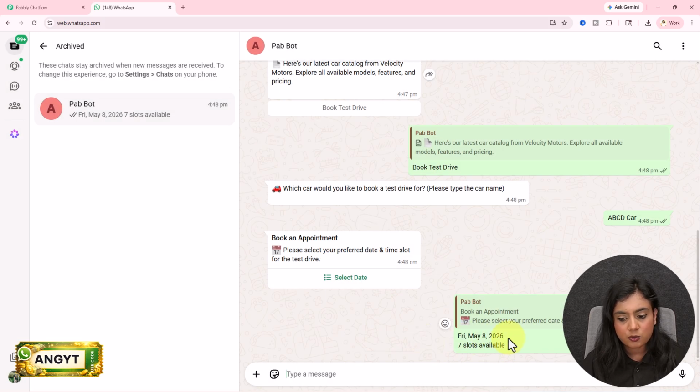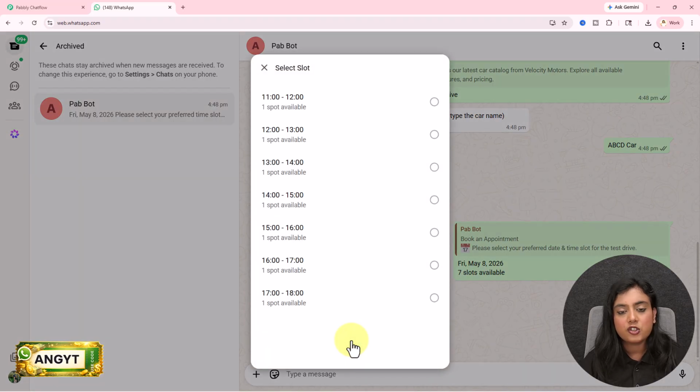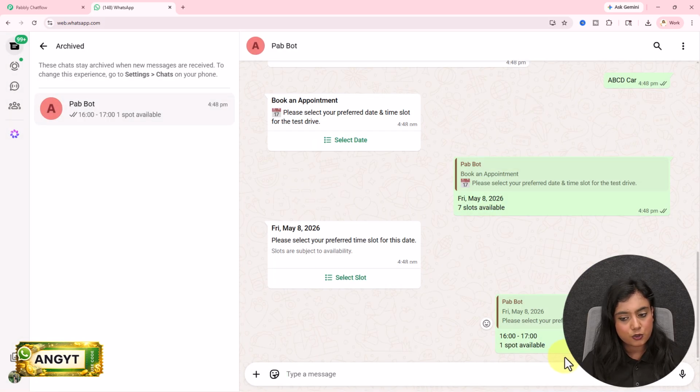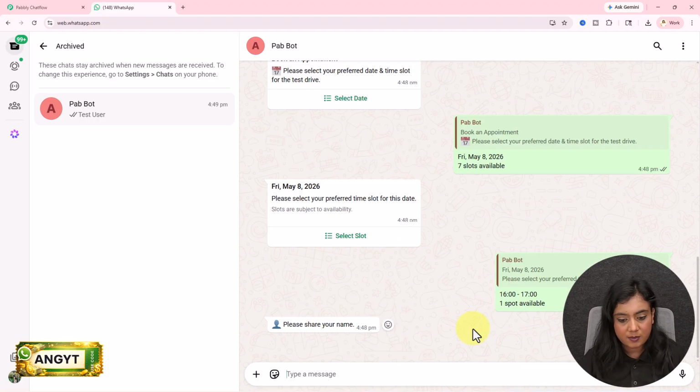That's May 8th, 2026. Now I have to select the time slot from which time to which time I want to book this test drive. I want to book it from 16 to 17. So I will select this option. After doing that, next it is going to ask me for my name, for which I'll write over here as test user. I will share this name right here.